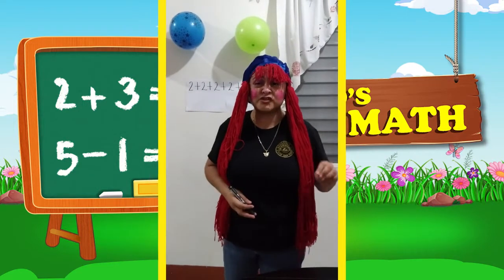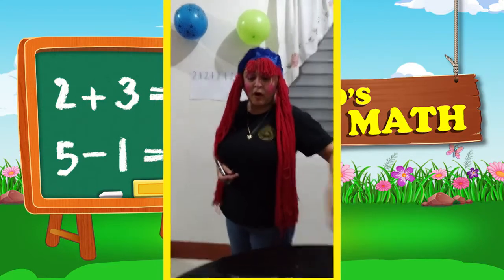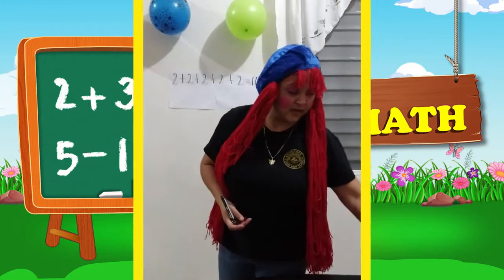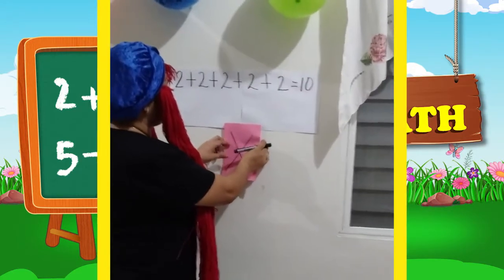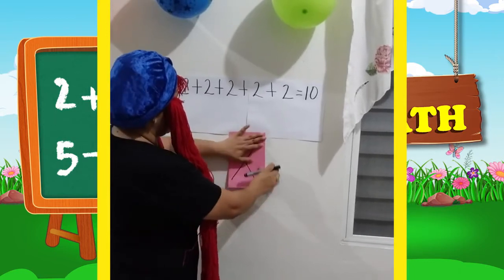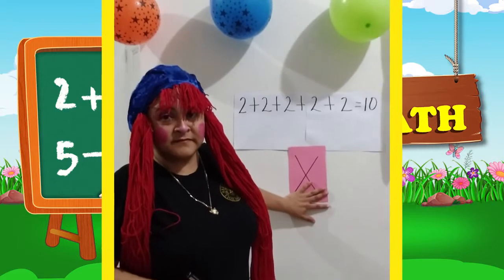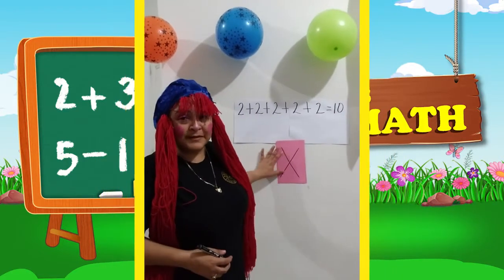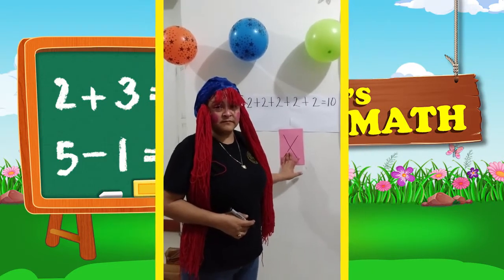And he just told me this way of finding out how much we have in total in a faster way. And it is by using this symbol here. Do you know what this symbol is? Can you tell me? This is multiplication. Do you know what is multiplication?